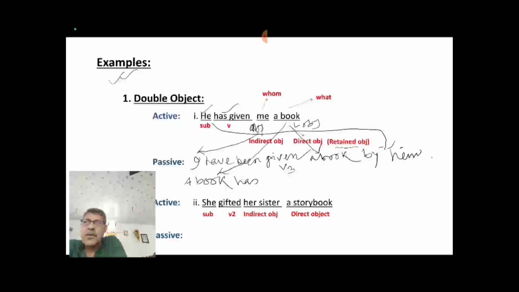In case when subject was I, then I set have. Now a book, third person singular, then has. Again passive structure been, then verb third form given. All this structure I have already shown in my previous classes. As per tense, what would be the passive structure? All are there. Just you learn from all these previous classes, okay.